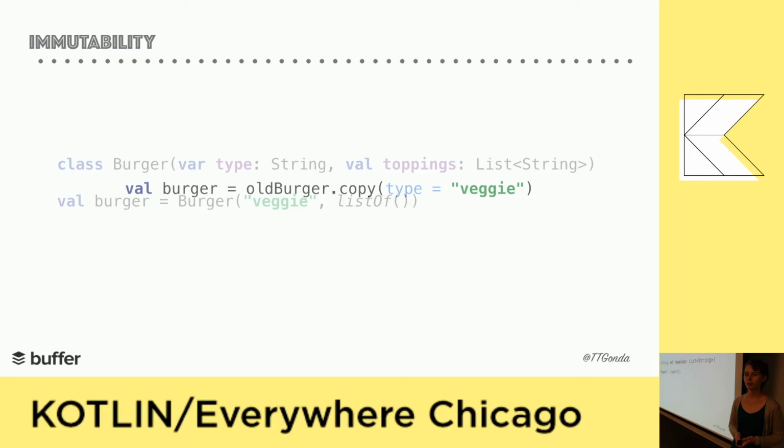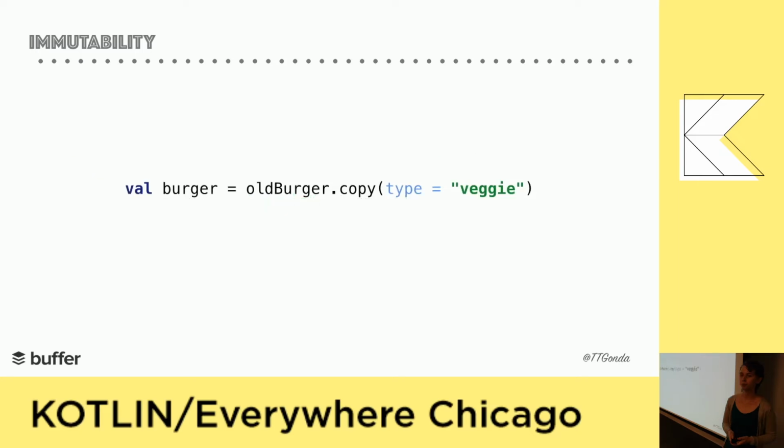So how do we handle this in real life? Here's an example of when you might want to change a value. We want to change the type of a burger, but without creating unexpected states. You can do that by creating a copy of the burger, changing only the type. And with Kotlin data classes, they automatically provide a copy method. You can just pass in what properties you want different in the copy. So it makes things pretty simple.